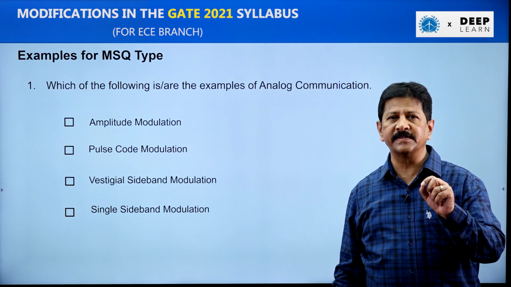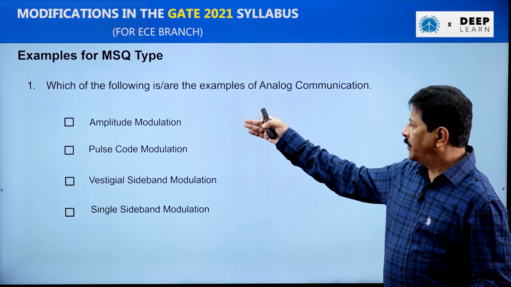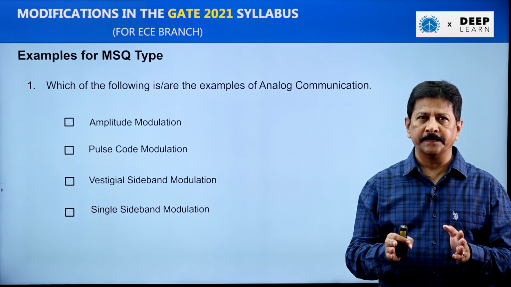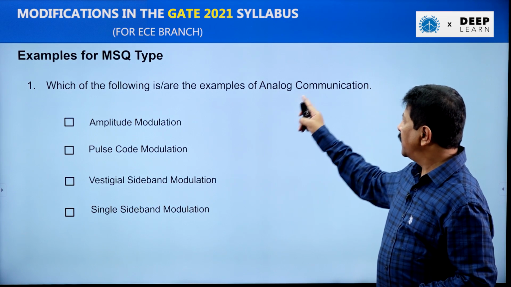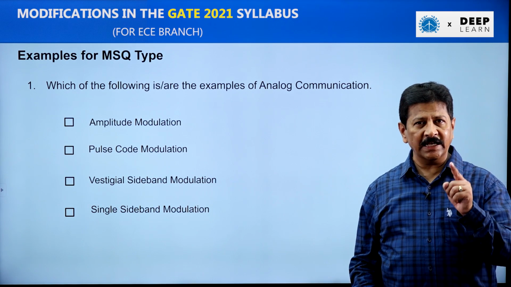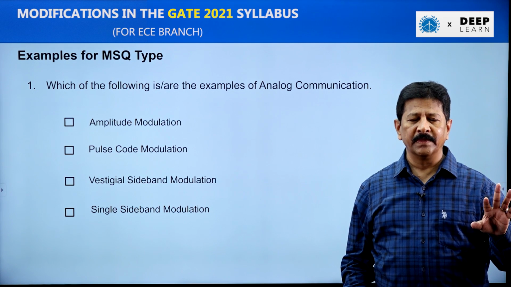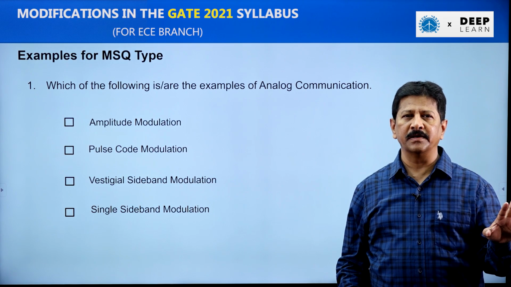So checkbox indicates that it is an MSQ question. Out of the 4 options, you have to select all the correct options. We know that 1, 3 and 4 come under analog communication. So if you select 1, 3 and 4, then only you are going to get the marks. Even if you select 1 and 3 but not 4, you are not going to get the marks.